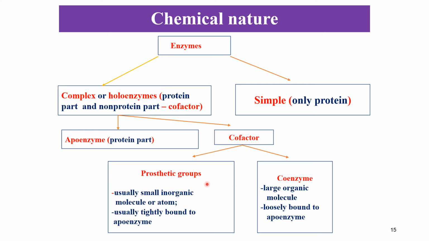Prosthetic groups are usually inorganic molecules or atoms, usually tightly bound to apoenzymes with strong bonds. Coenzymes are large organic molecules which are loosely bound to apoenzymes, which means they bind with enzymes by weak bonds.